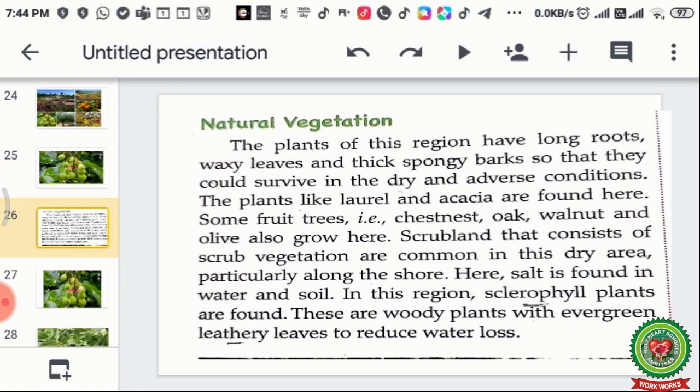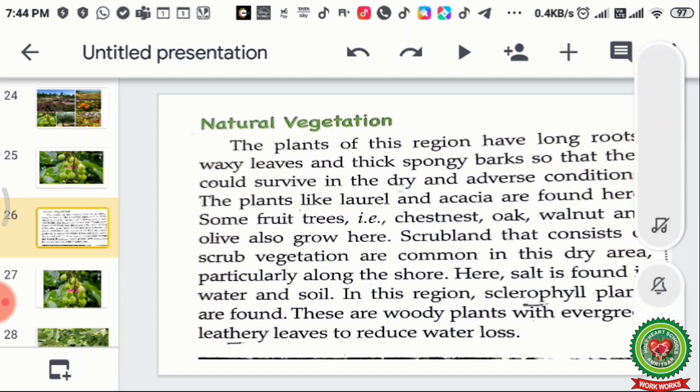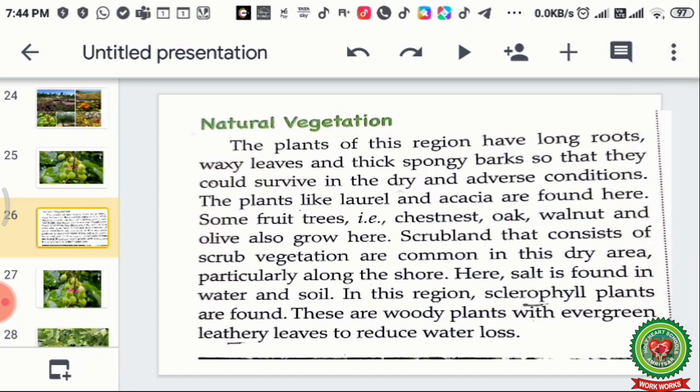The plants of this region have long roots and waxy leaves and thick spongy bark so that they could survive in the dry and adverse conditions, because as you all know that the rainfall is in winters in the Mediterranean region and summers are dry, so the vegetation which is found over there has spongy barks and thick leaves to live in the harsh conditions, so that they could survive in the dry and adverse conditions.